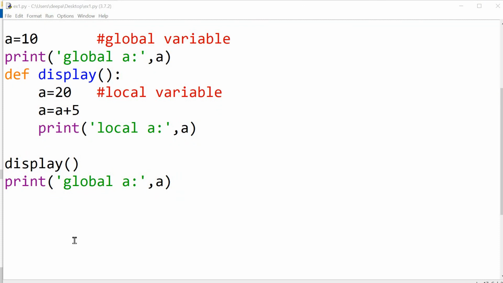Look at this example. Here I have used the same name A for the global variable as well as the local variable. In the step A is equal to 10, A is a global variable. And within the display function, A is equal to 20. Here, A is a local variable. Within the function, I am modifying the value of the local variable A. A is equal to A plus 5. Whether this modification will affect the value of the global variable, that is what we have to see now. So I will run this program.